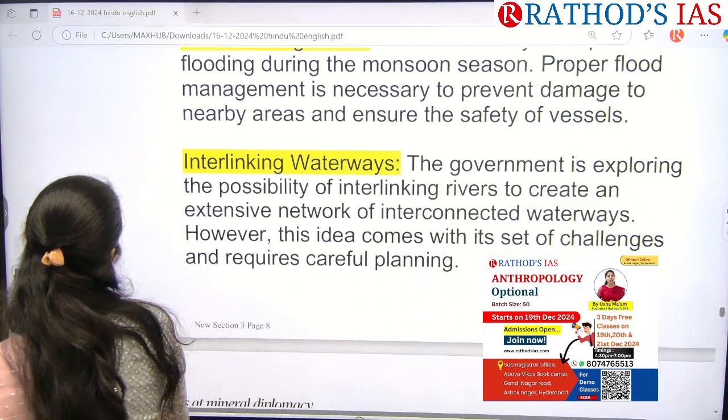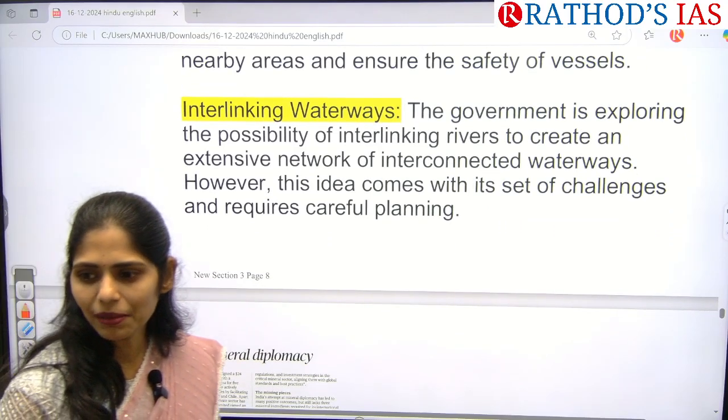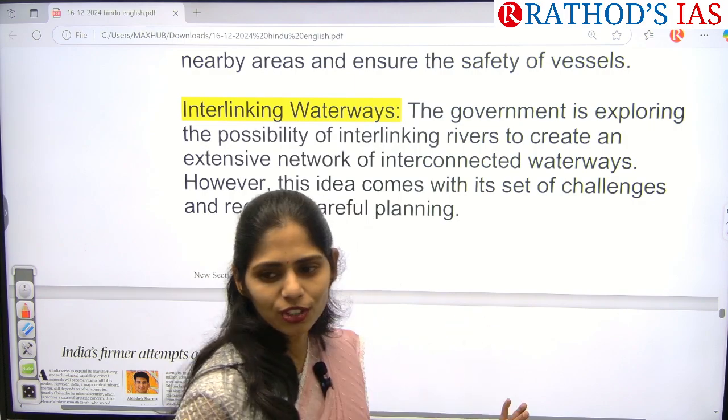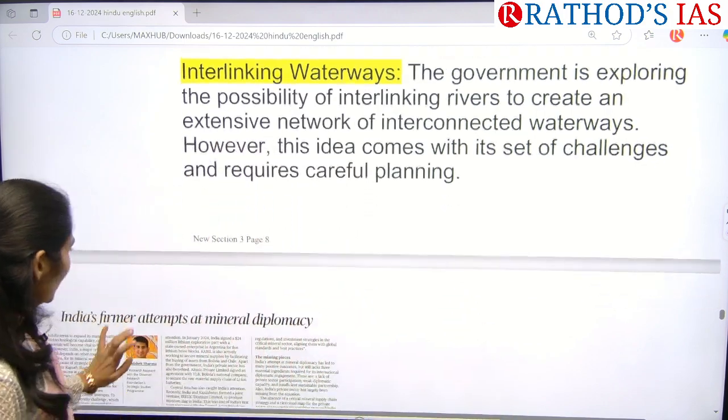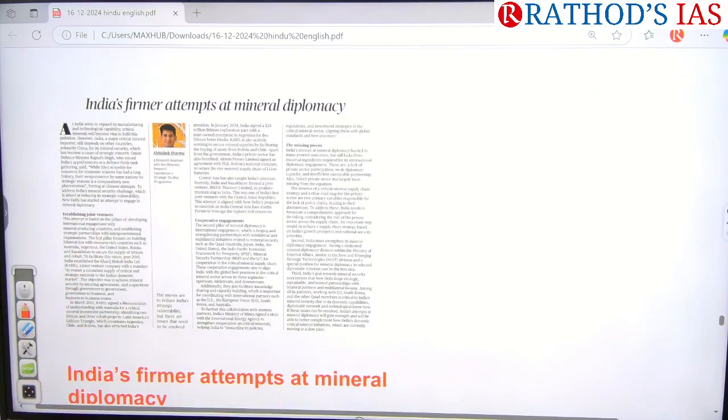Okay, because of this interlinking of rivers also, we can't maintain proper water availability in the river. So it will also be one cause of concern in future. And see here, India's former attempts at mineral diplomacy.